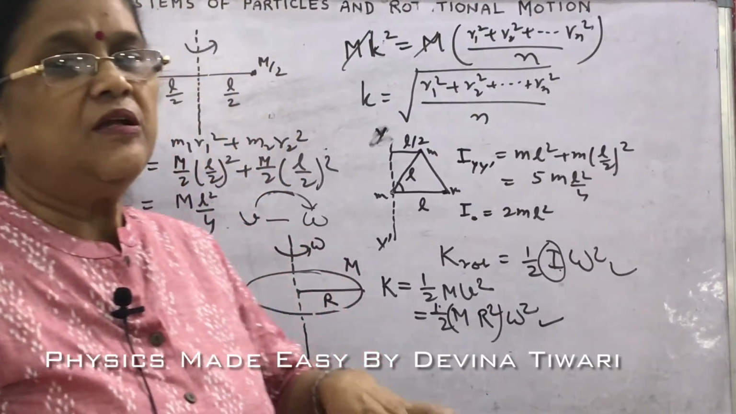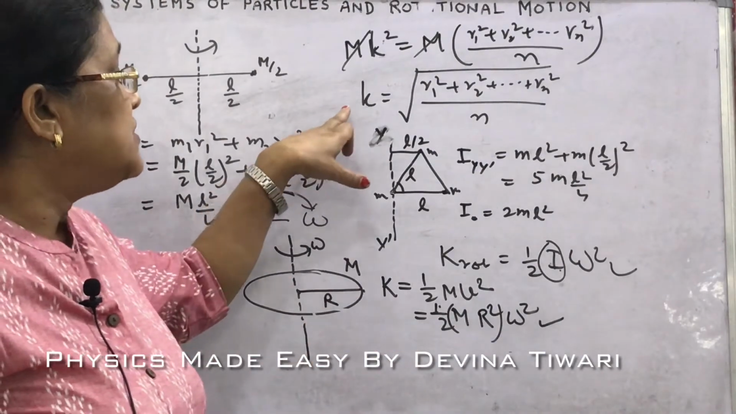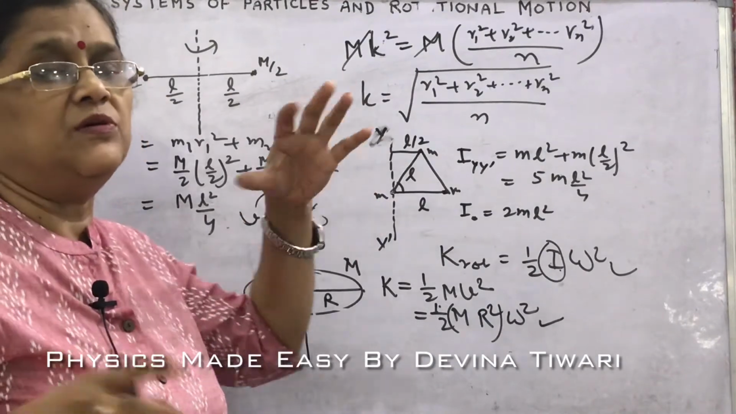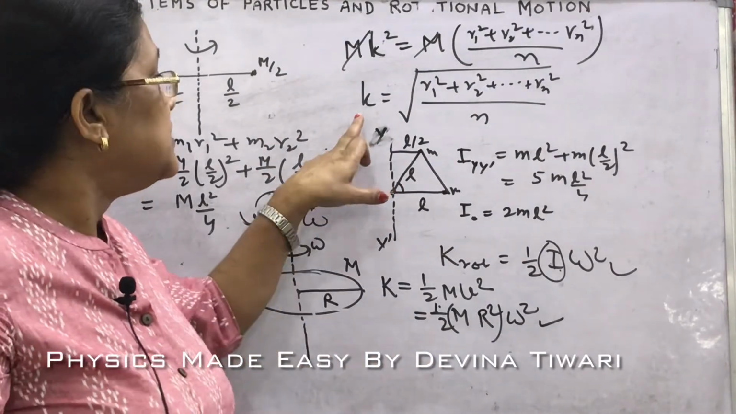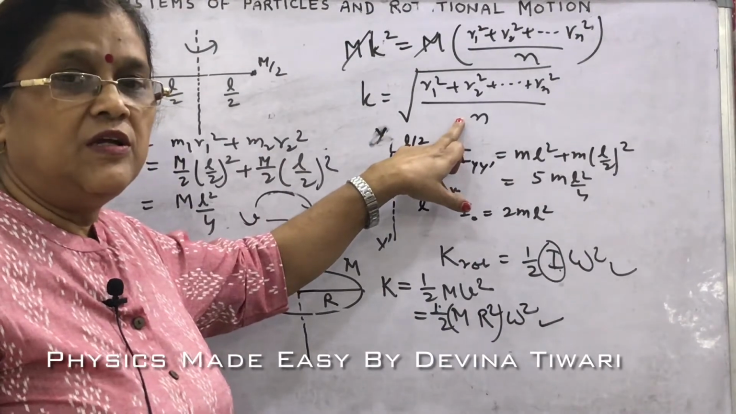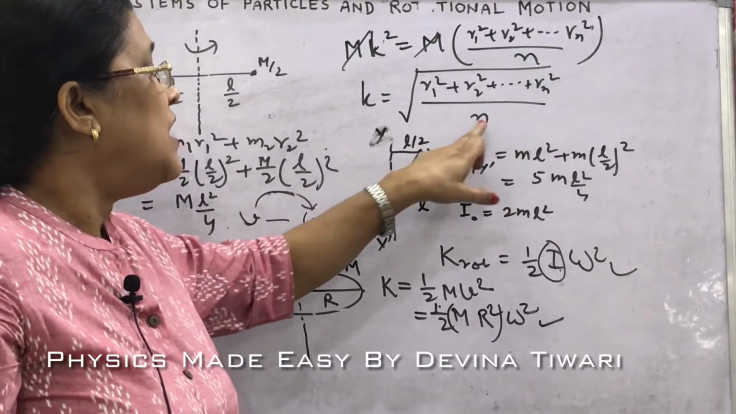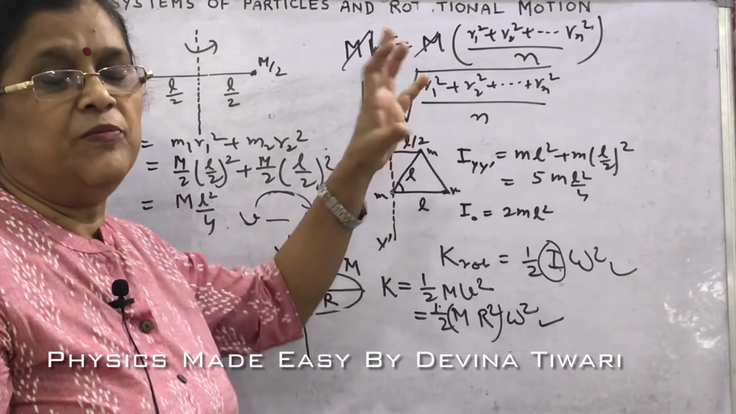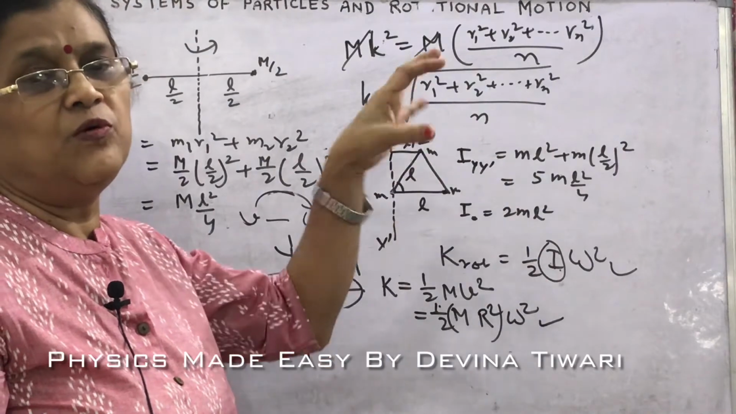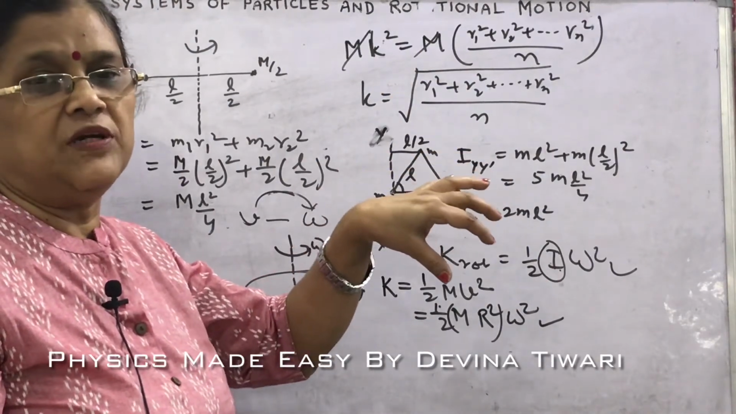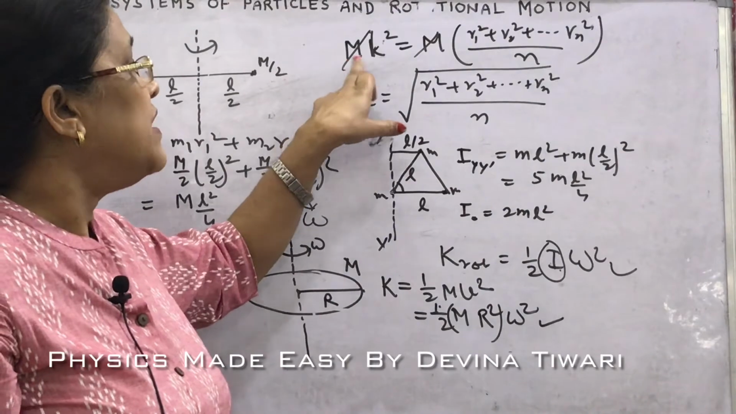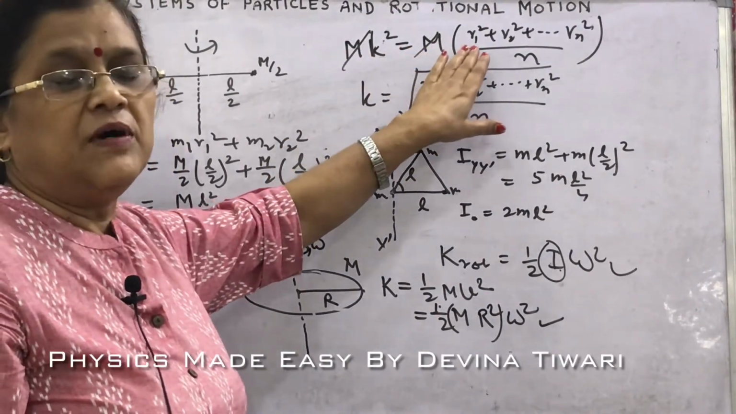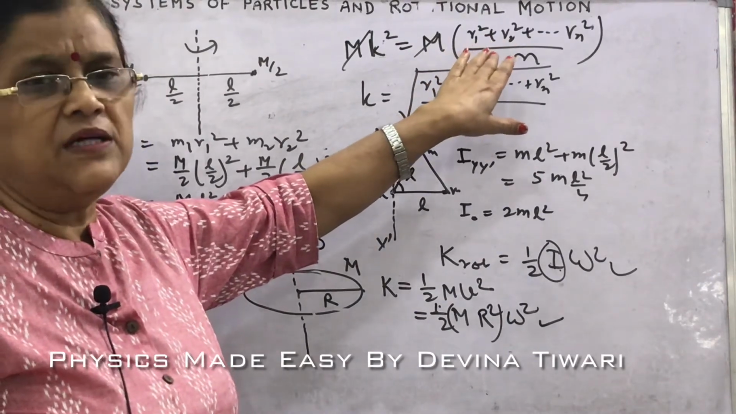We have seen in the previous video, since the moment of inertia depends on the geometry of the object, this is the expression for the radius of gyration. In the previous video we derived it, and what is this expression? The root mean square distance of the body from the axis at which, if the whole of the mass of the body is supposed to be concentrated, then mk square, that is the moment of inertia, is the same as the moment of inertia with the original mass distribution.